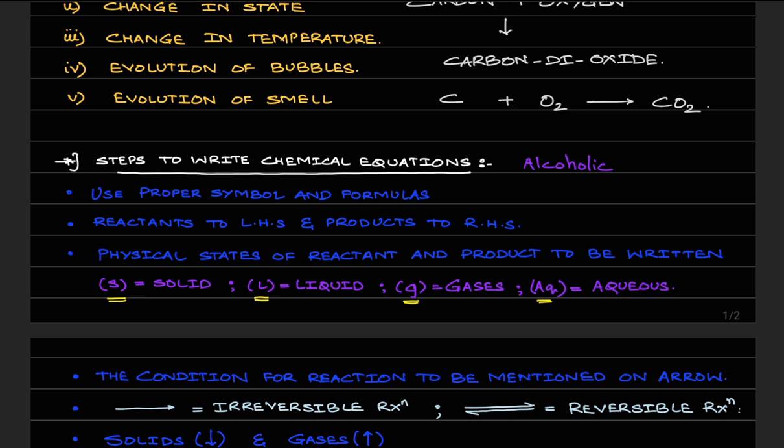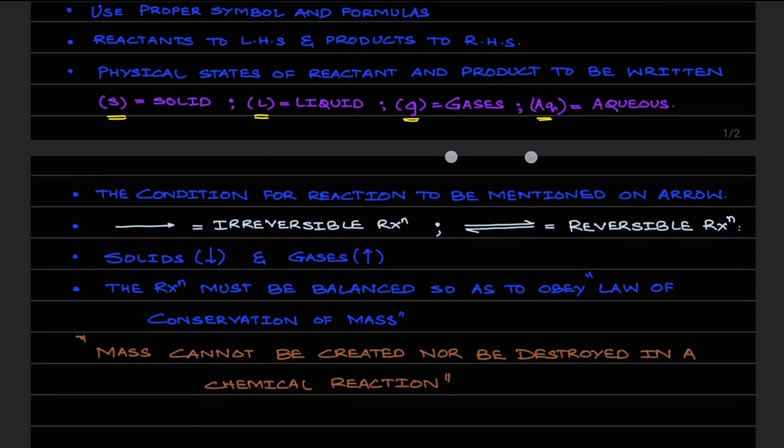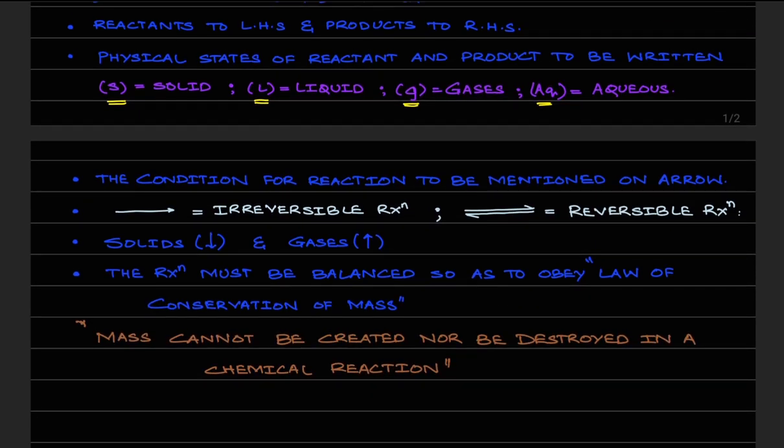As we have aqueous solutions, we also have alcoholic solutions, and alcoholic solutions are represented as Alc. So you can also remember this. Anyways, we have moved this far in recognition of all the states.